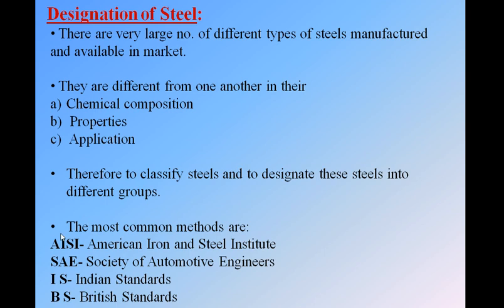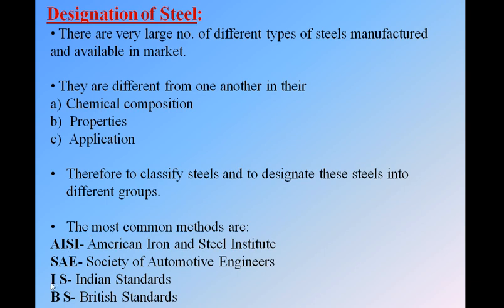First is AISI, the American Iron and Steel Institute. Then we have SAE, the Society of Automotive Engineers. Then IS, the Indian Standards, and then BS, the British Standards. These standards are maintained to have a proper notation for a steel throughout the world, and it is useful for good interchangeability of materials or components in any assembly line.